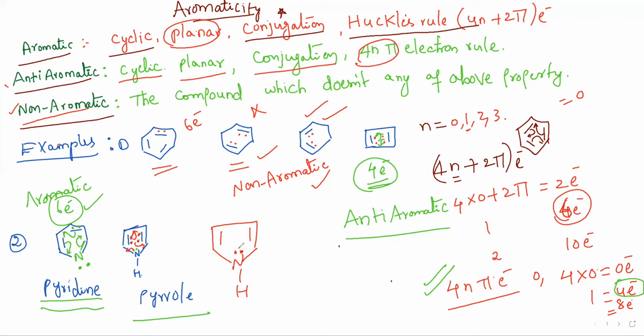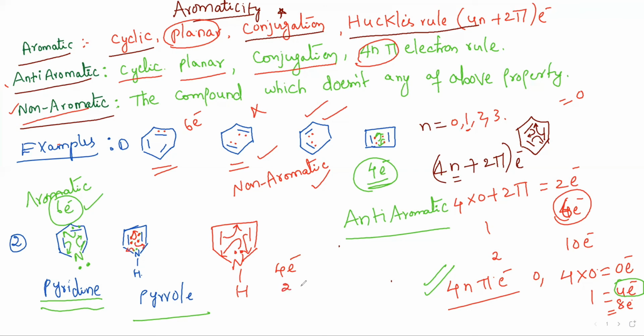See here, this lone pair of electrons will shift here. This pi bond is moving here and this is moving here. So what is happening here? The nitrogen lone pair is also involved to make complete conjugation in pyrrole. That is point number 1. Now you can count the total number of pi electrons involved in the conjugation. 2 pi bonds, which means 4 electrons, and 2 electrons also from nitrogen.